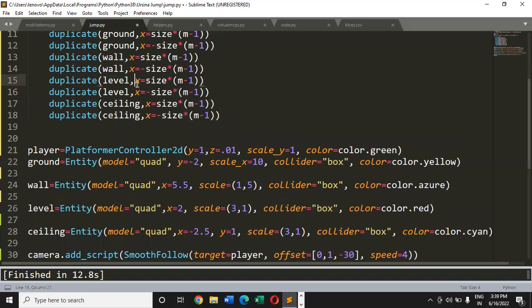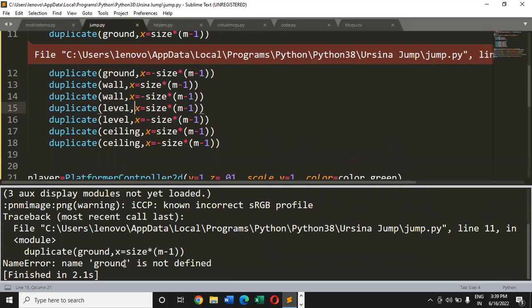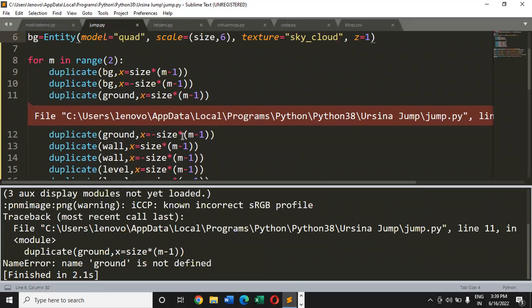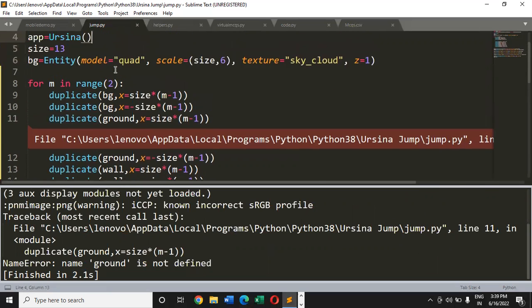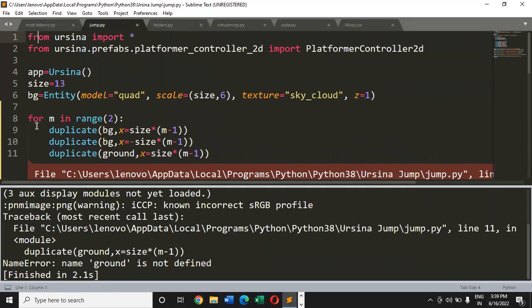Let's now make some changes, because if I simply run this code, what will I get? I'm getting an error. Why am I getting an error? Let me just check it. So, name ground is not defined. It says that it's not able to locate ground. Now, why is it so? Okay, because we have defined ground here on line number 22, and we are using it on line number 8 inside this for loop.